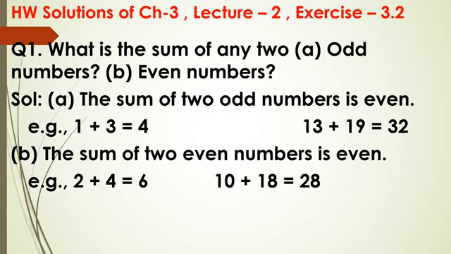Take any other two even numbers. I am taking here 10 and 18. 10 plus 18 is 28. 28 is also an even number. So either we add two odd numbers or we add two even numbers, we will get an even number only.